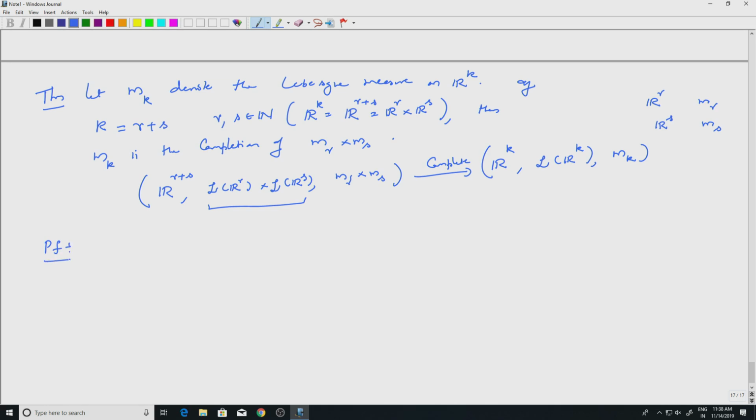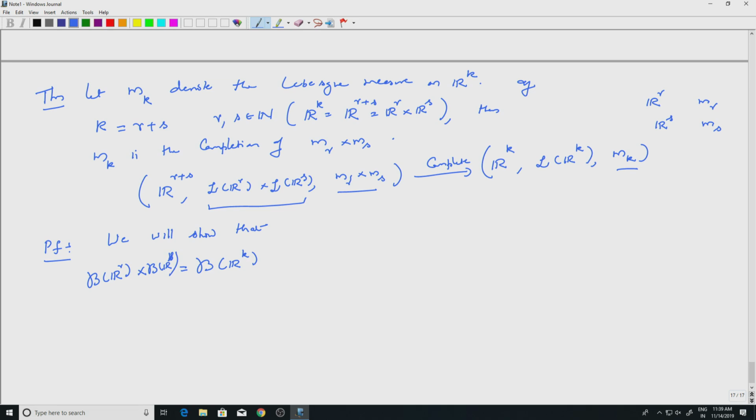That explains all the sigma algebras in detail. All that we need to do is look at the sigma algebras very closely and see how this measure and this measure are related, but that is not very difficult. We will show that the Borel sigma algebra of Rk, which we know is the product of the Borel sigma algebra of Rr and the Borel sigma algebra of Rs, is trivially an equality for the Borel sigma algebra.